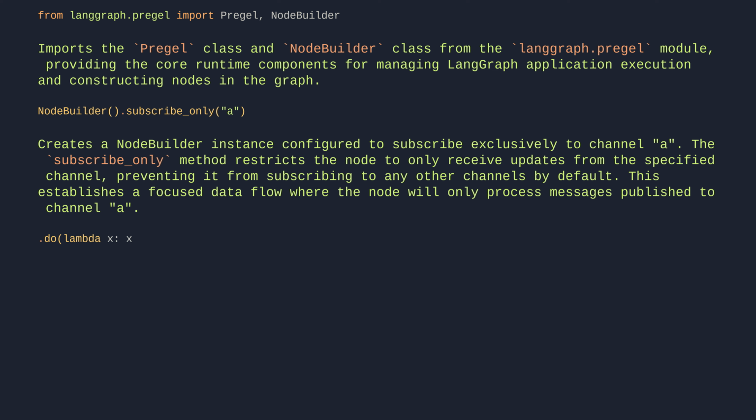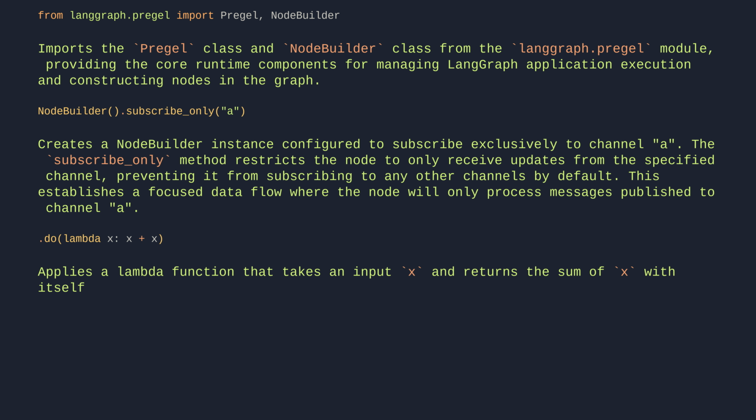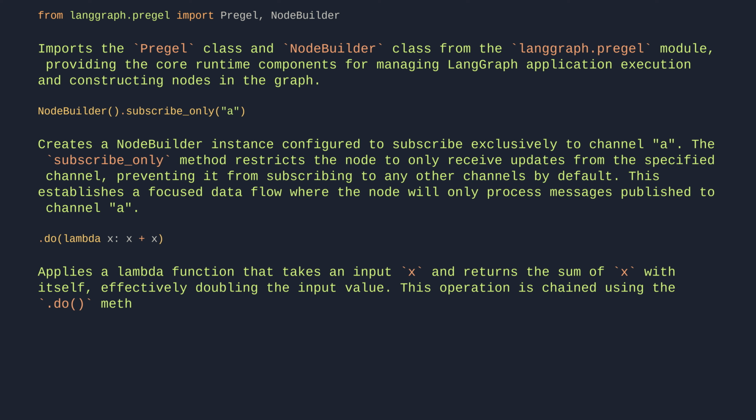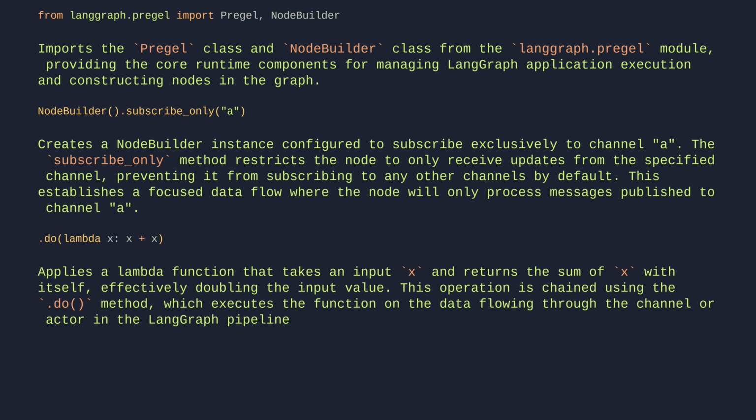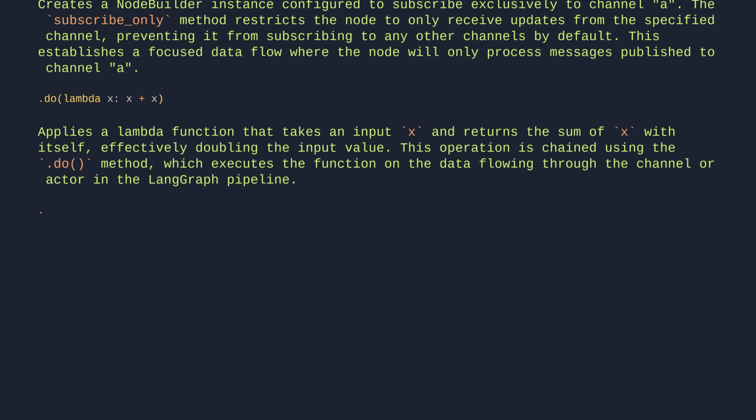.do(lambda x: x + x). Applies a lambda function that takes an input x and returns the sum of x with itself, effectively doubling the input value. This operation is chained using the do method, which executes the function on the data flowing through the channel or actor in the LangGraph pipeline. .write_to("b").